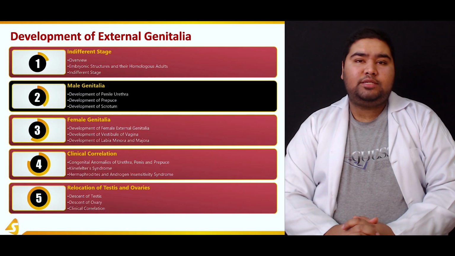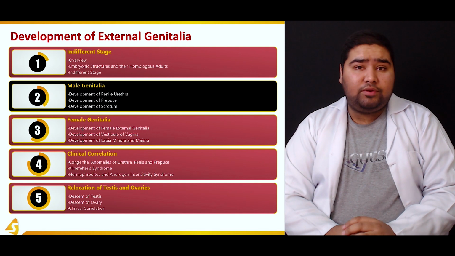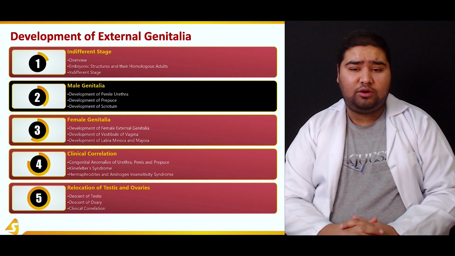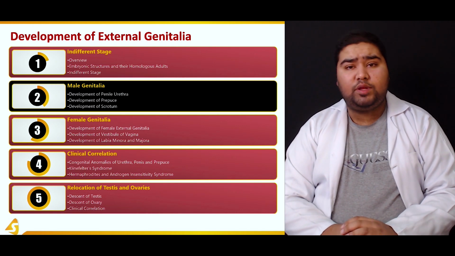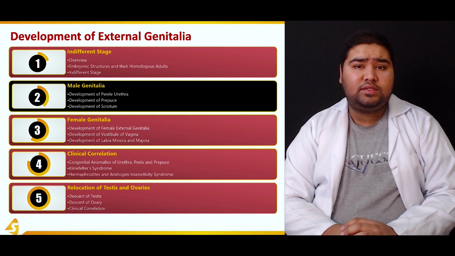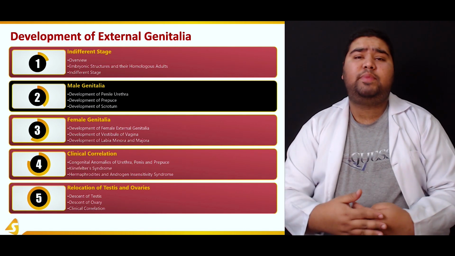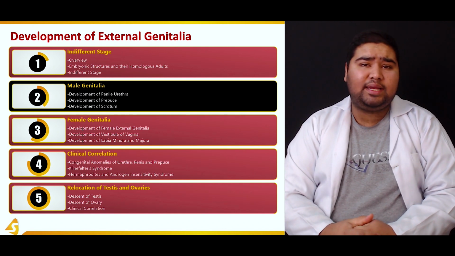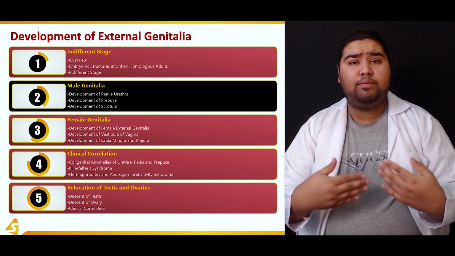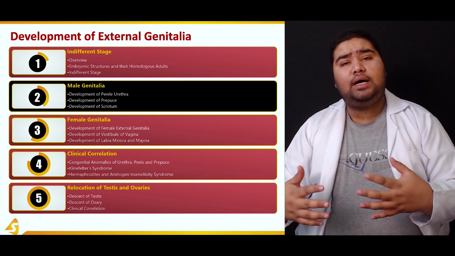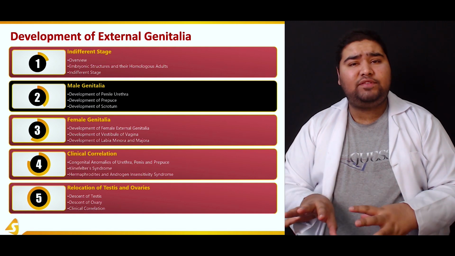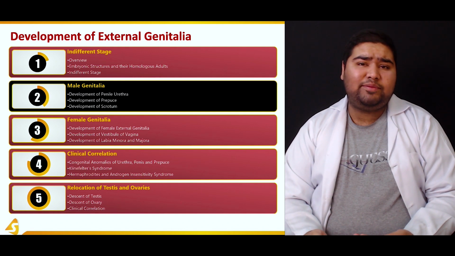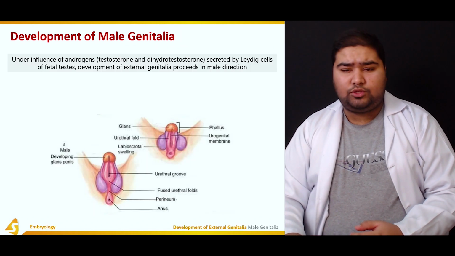So, this section has been divided into the development of the penile urethra. We'll see how the penile urethra, the urinary section of the penile system, is formed. We'll see how the production of prepuce goes, and finally the development of the scrotum. In short, this section is about the development of the male genital system. We'll see how various parts of the male genital system are formed, what the embryonic precursors are, and what embryonic structures are left out of development and are not a part of the adult genital system anymore, and they regress. So let's get into it.